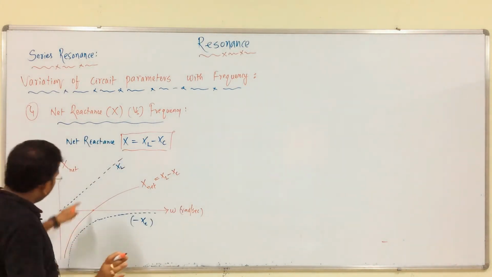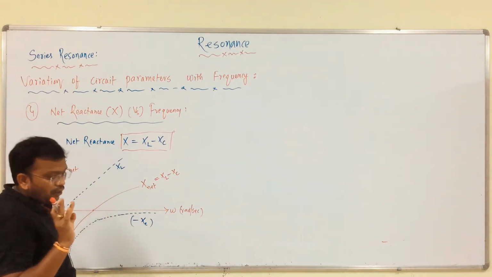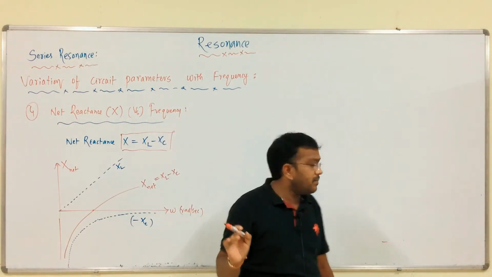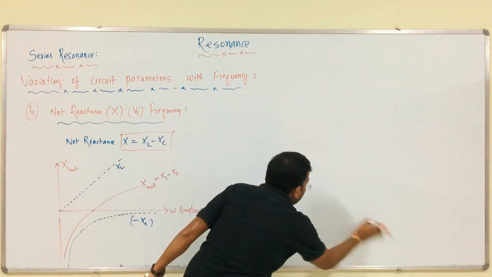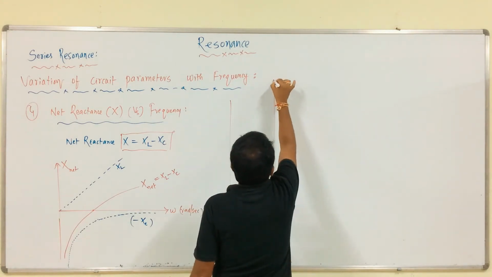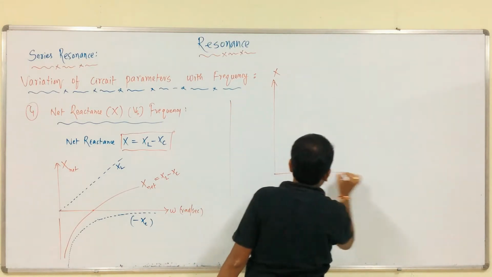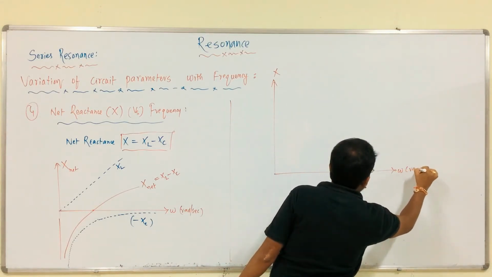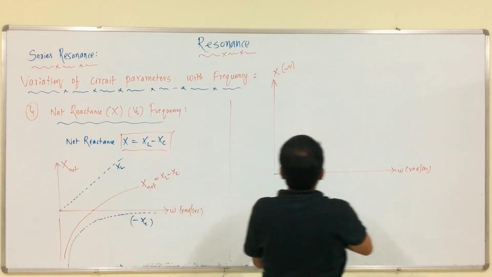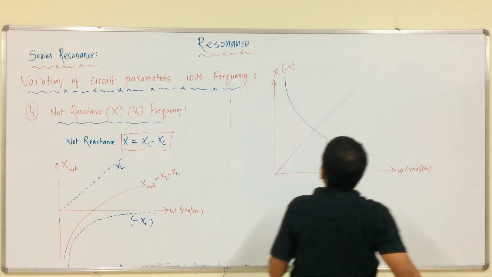For your understanding, I am providing the net reactance graph here, but we do not need this graph; we just have to analyze the values of resistance, XL, and XC individually. So, to get a better idea, this is X, this is omega radians per second, in ohms. Listen carefully.